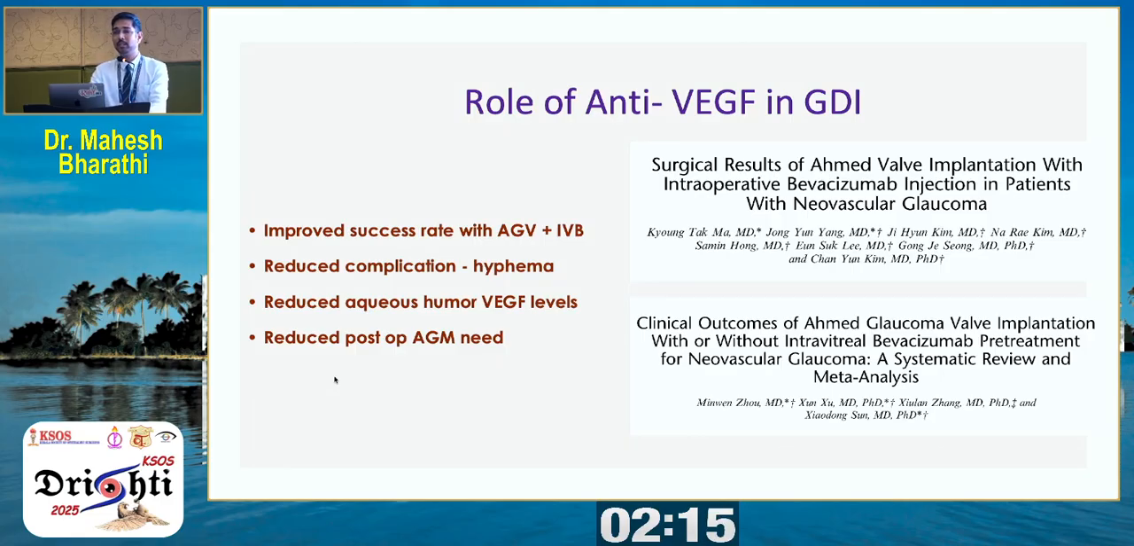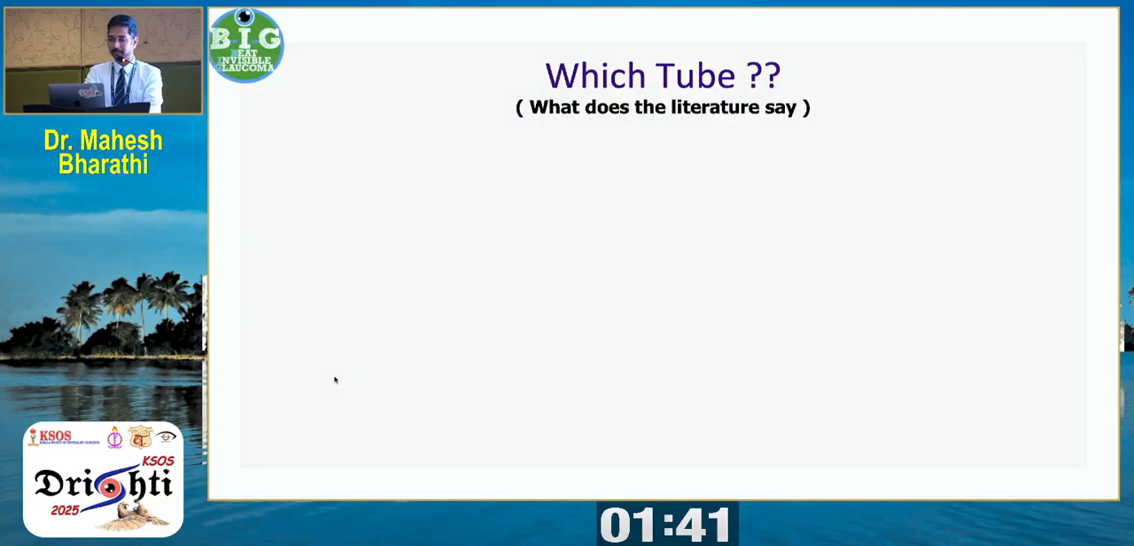So, can we augment the glaucoma drainage implants also with anti-VEGF? Again, two major randomized controlled trials and a meta-analysis say that the success rate of Ahmed glaucoma valve, where they have studied only intravitreal bevacizumab with respect to Ahmed glaucoma valve, improves the success rate, reduces the complications, and reduces the aqueous humor VEGF levels, which extrapolates to tell that the hypertensive phase of AGV can be reduced by giving an intravitreal bevacizumab and reducing the aqueous humor VEGF quantity.